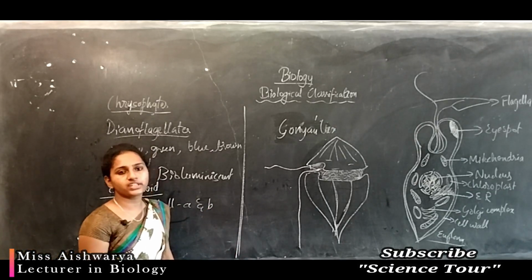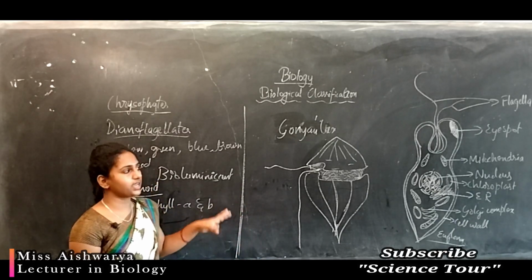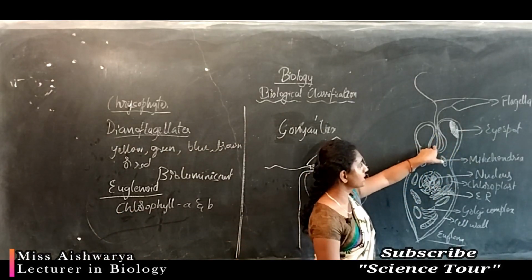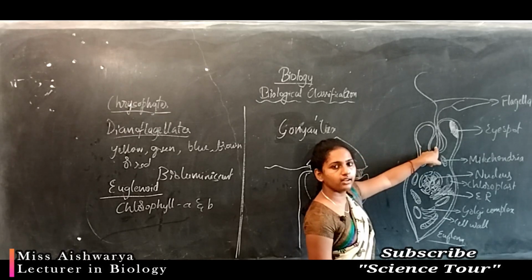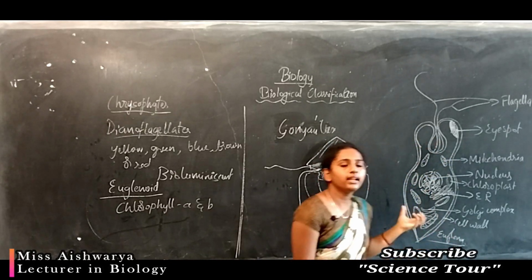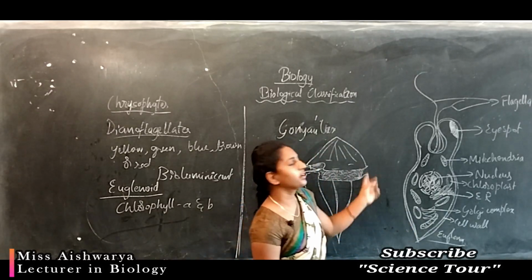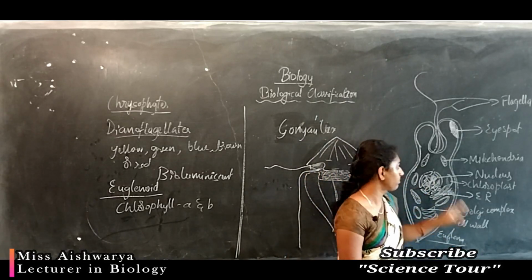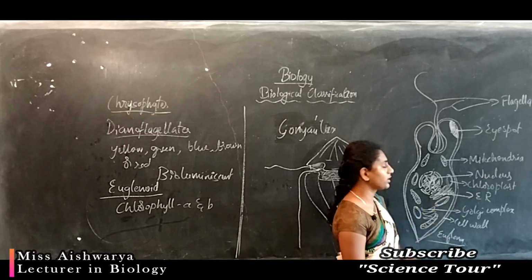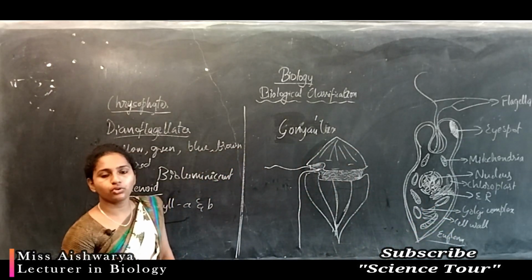When there is a lack of sunlight, they cannot photosynthesize, so at that time they act as a heterotrophic organism which engulfs a smaller organism. So this organism is also called mixotroph.